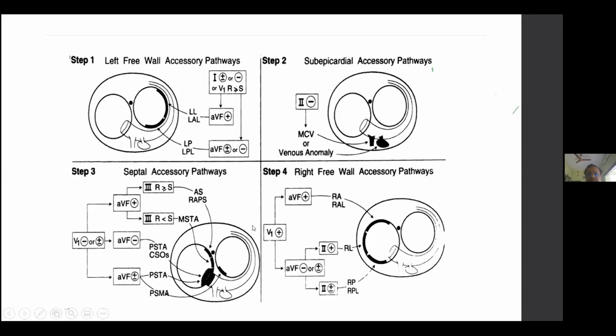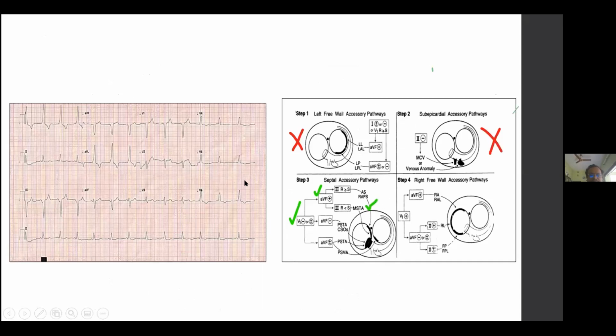Now, finally, if neither of these is present, we go to the right free wall accessory pathway, where the V1 delta is positive. If AVF is positive, it is anterolateral or anterior. If it is negative or isoelectric, it is usually posterior or right lateral. That is differentiated by lead 2. So this is very important. For example, I am going to show some examples.